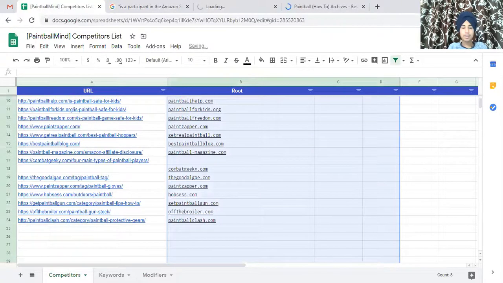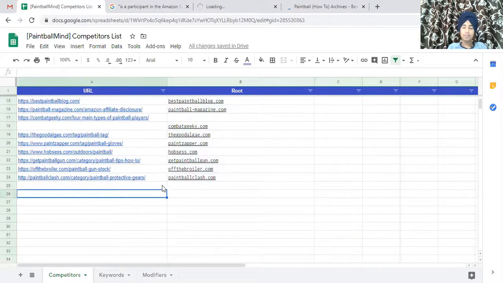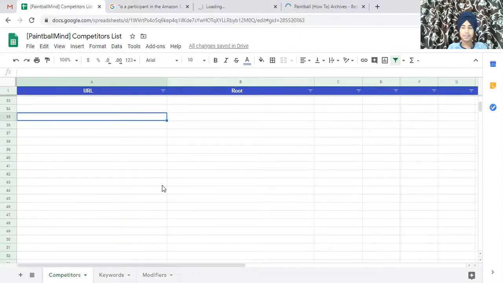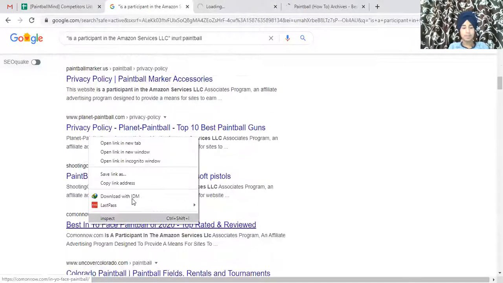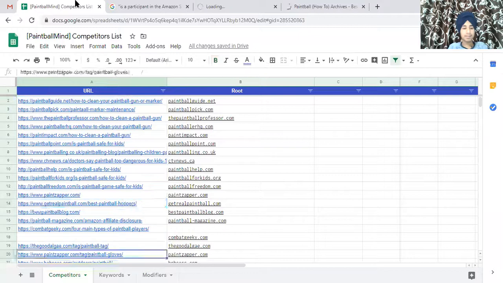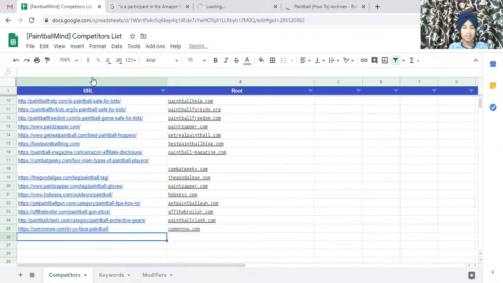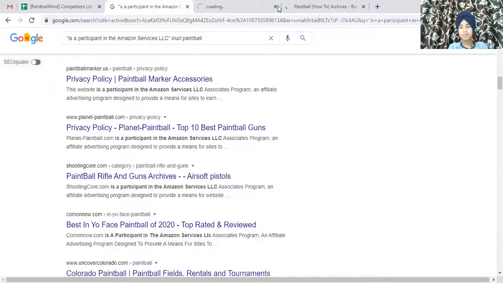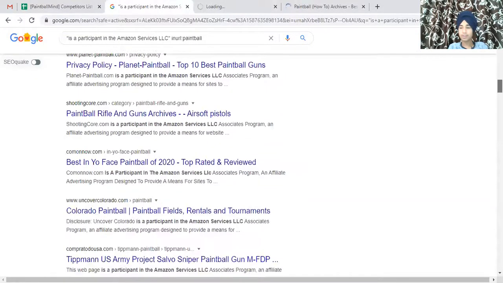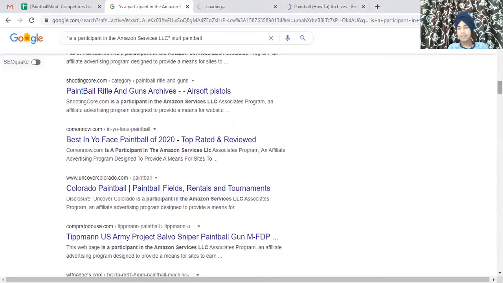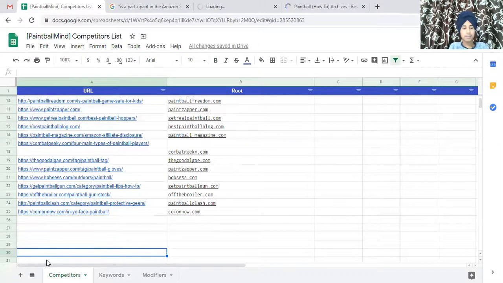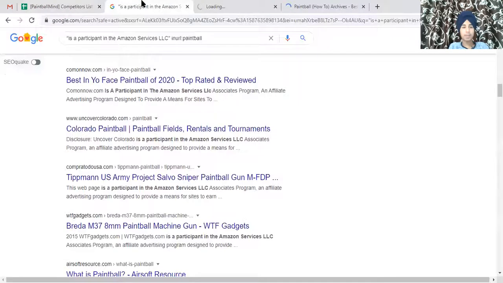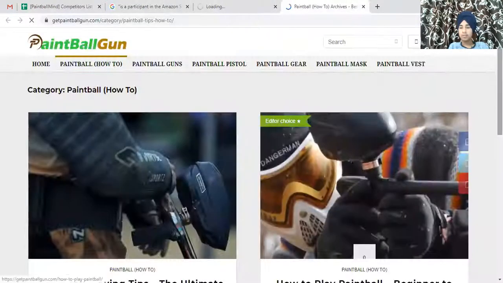Just keep on adding sites. Whenever you have enough, like 50 plus sites, you will see the rate of duplicacy increase because you have already added 30 sites, and you will see lots of red warnings coming in. Just ignore those warnings and find some less common sites that have good authority. This will be very helpful in the future processes that we are going to do, and I recommend you complete this work today itself. It's not that much. 30 sites are the minimum, you can go up to 50, and more than 50 is fine too.